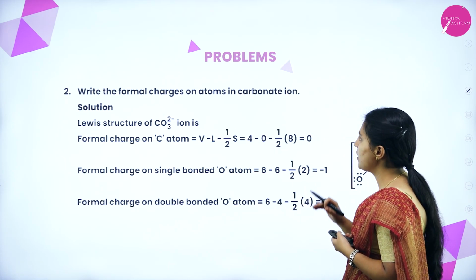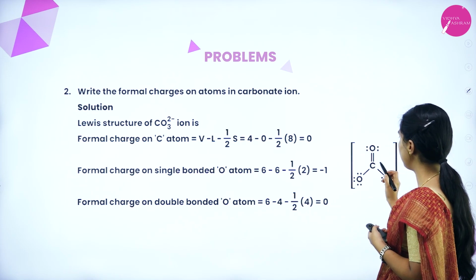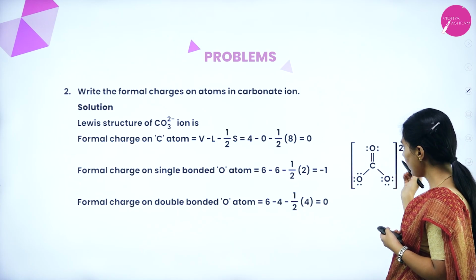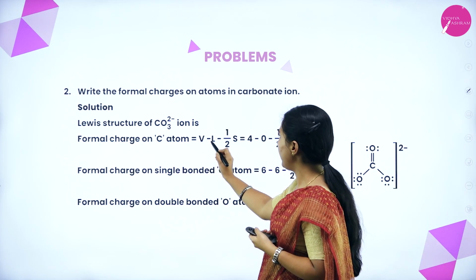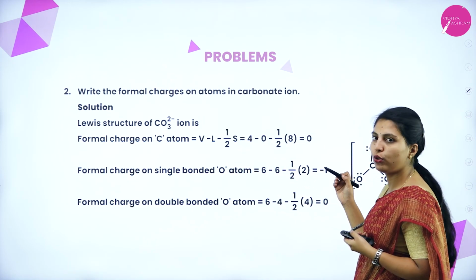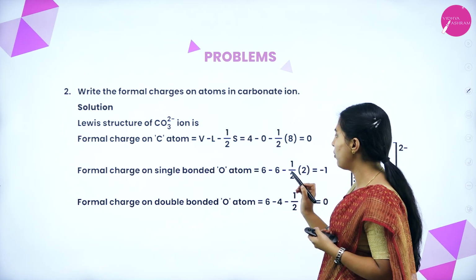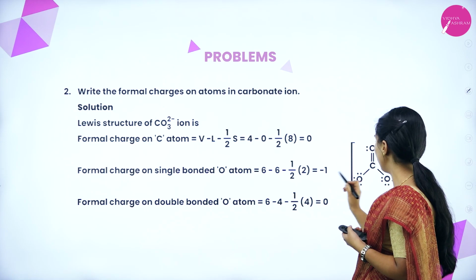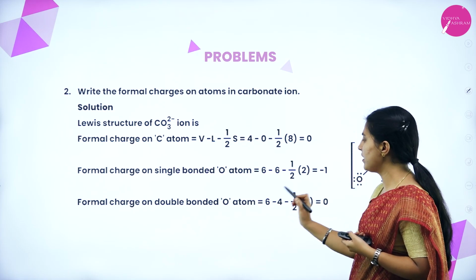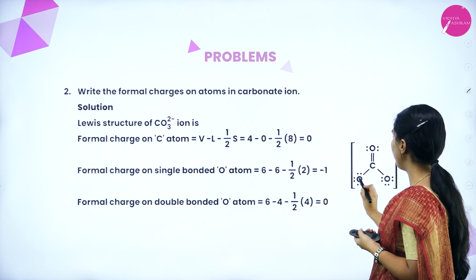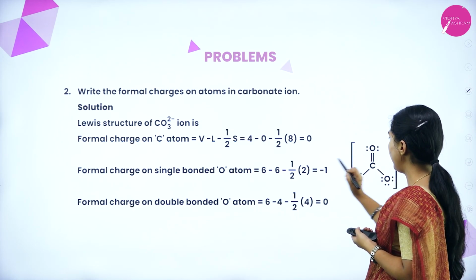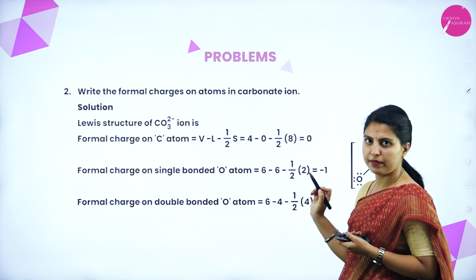Write the formal charges on atoms in carbonate, CO3 2-. This is carbon, with overall 2 minus charge, so 2 electrons will be added. For the carbon atom, V minus L minus half into S is 4 minus 0 minus half into 8, equal to 0. Formal charge on single bonded oxygen is 6 minus 6 minus half into 2. This is for carbon, this is for single bonded oxygen, and this is the double bonded oxygen. Overall 2, 4, 6, and here 4, 1, 2, 3, 4.